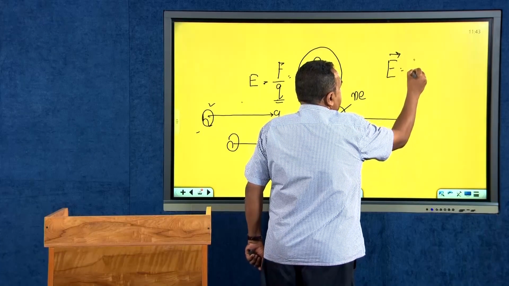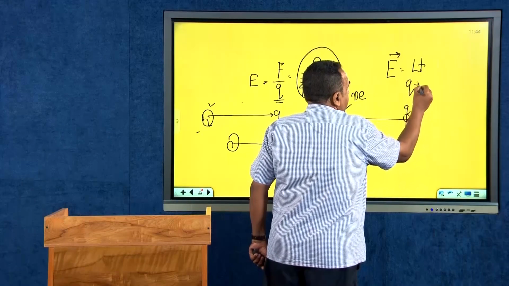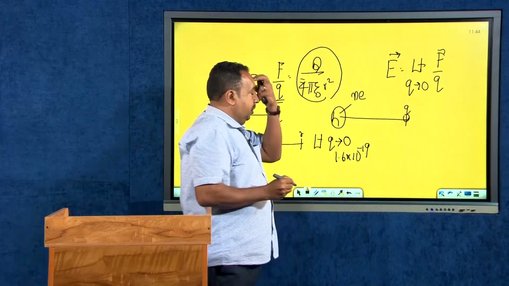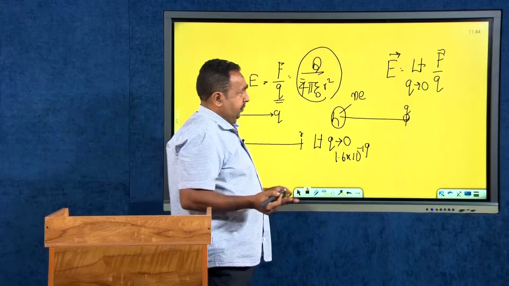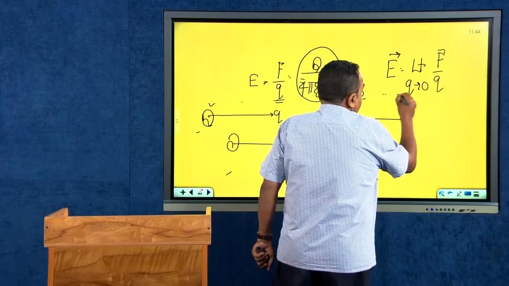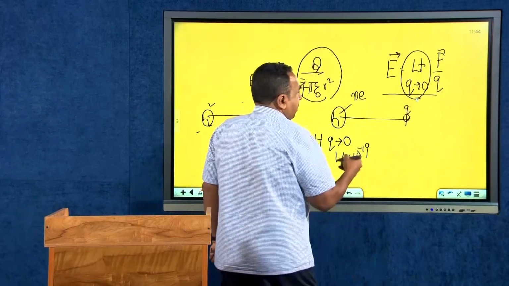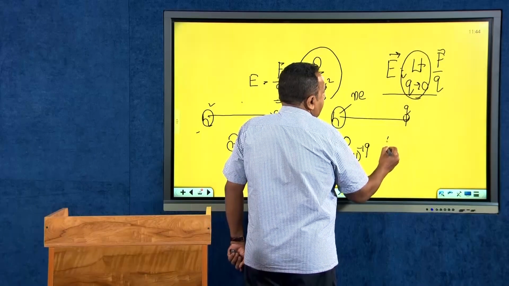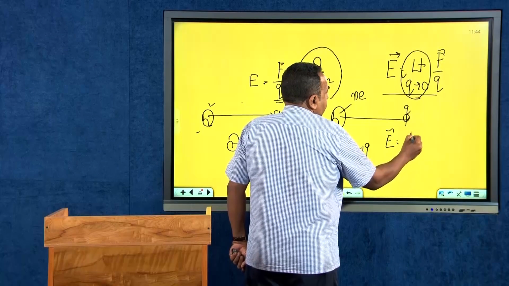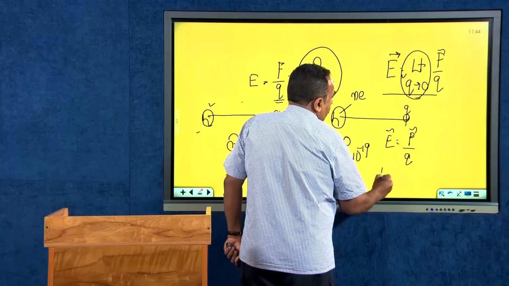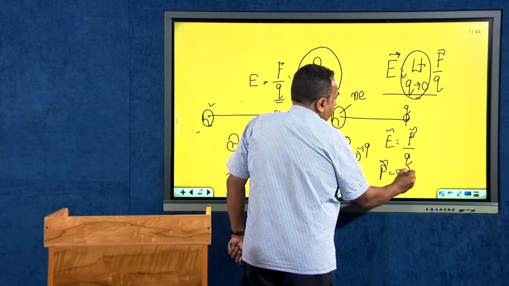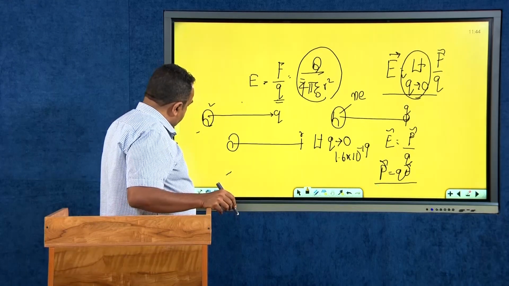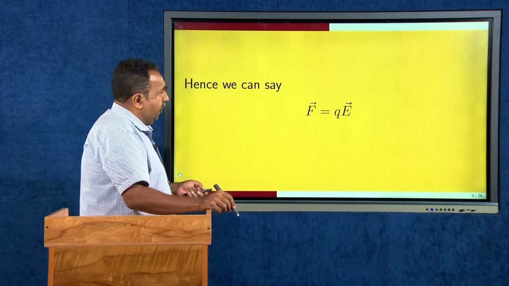I can say that it is the limit as Q tends to 0 of F divided by Q, force divided by Q. Therefore, whenever you define the electric field, this must be guaranteed. Let us forget about that and assume that this will always be satisfied. Therefore, I can say that E is equal to F divided by Q, or F is equal to QE. Hence, we can say that F is equal to QE.